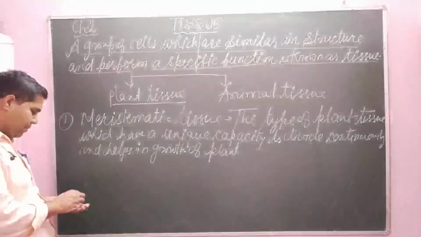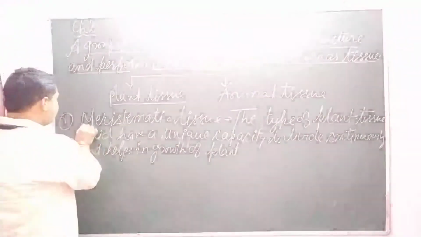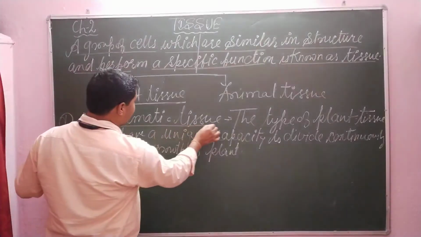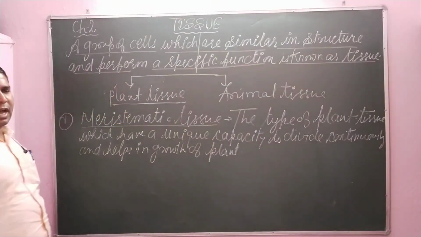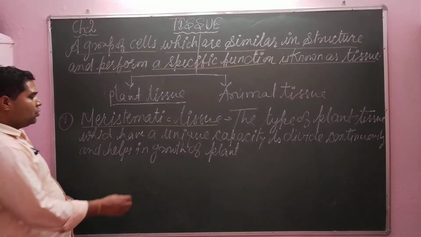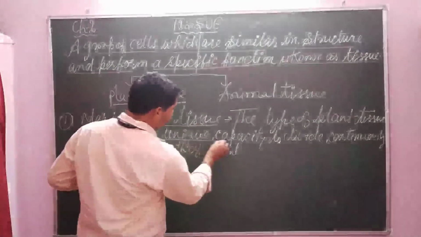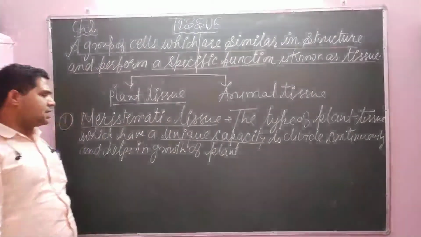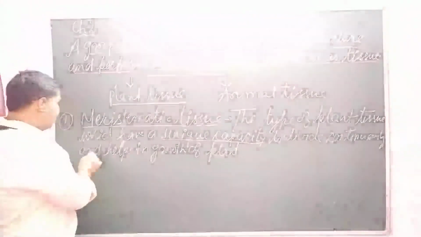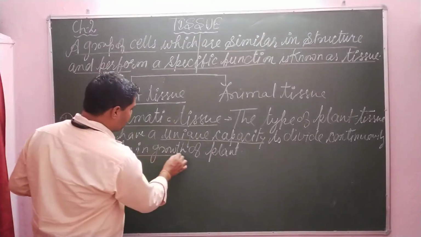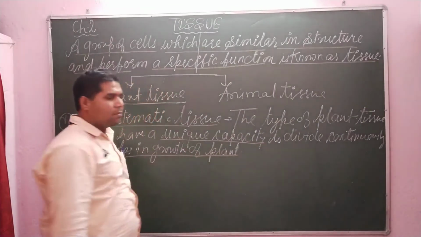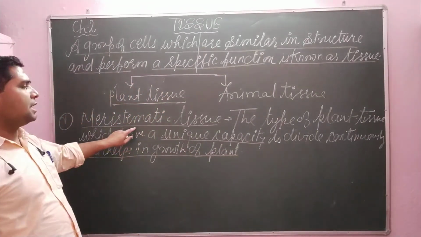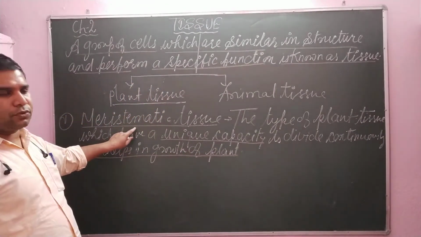So dear student, what do you mean by meristematic tissue? The type of plant tissue which has unique capacity to divide continuously and help in growth of the plant is known as meristematic, dear student.